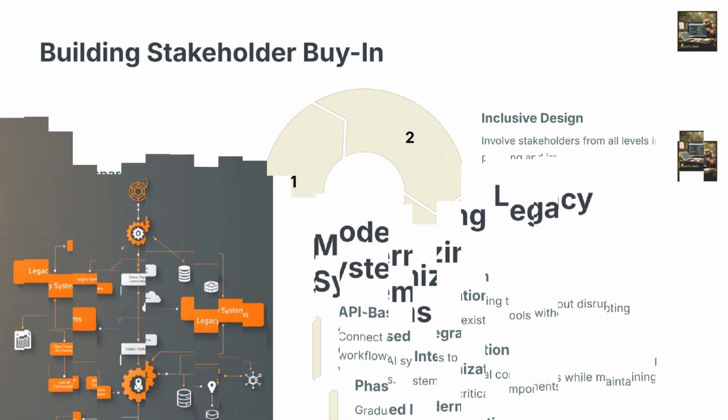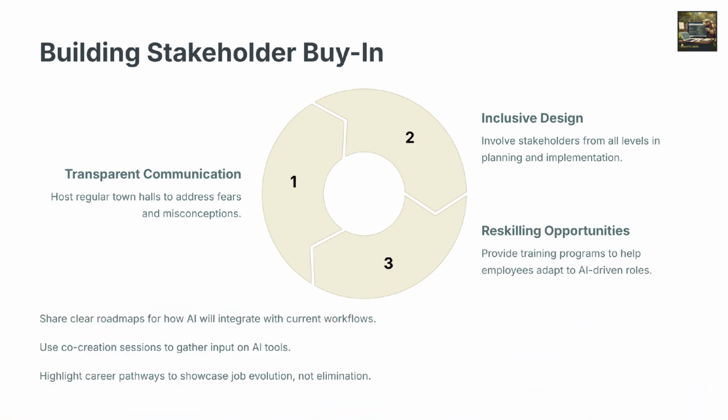Stakeholder resistance can stem from fears of job loss or a lack of understanding about AI's benefits. To overcome this, use transparent communication, host discussion groups, and share clear roadmaps. Inclusive design involves stakeholders in planning and ensures their input shapes AI tools. Finally, offer reskilling opportunities to help employees adapt to AI-driven roles, demonstrating that AI enhances jobs rather than replacing them.